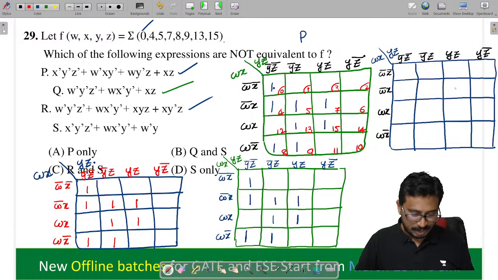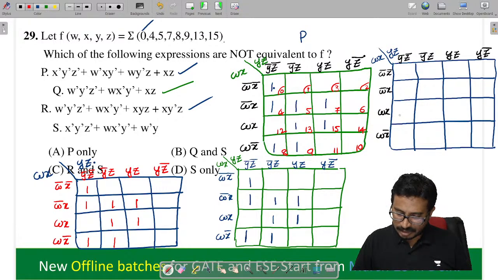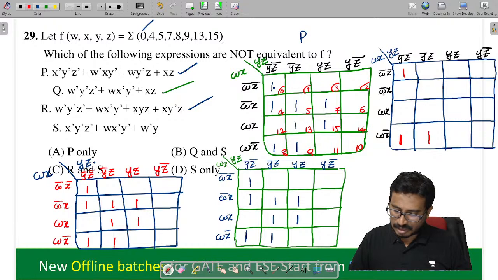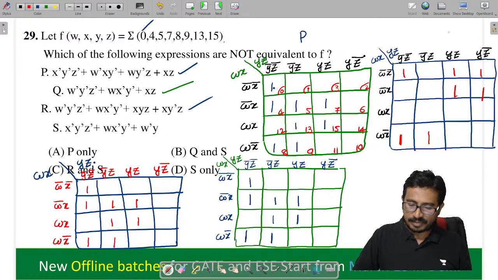In this case, min terms you tell me Y bar Z bar, Y bar Z bar, X bar here. W X bar, W X bar, Y bar here. Next W bar Y, W bar and Y. Here is a W bar and Y. Here, here.